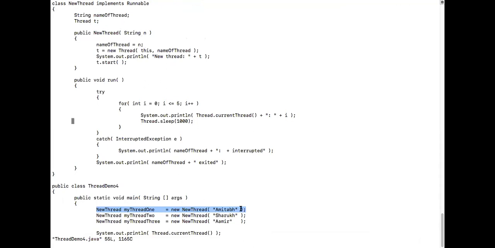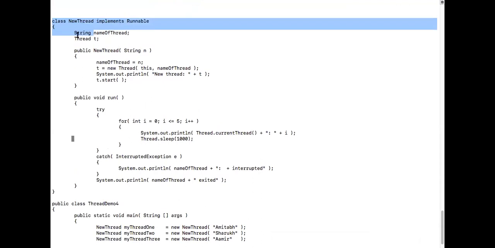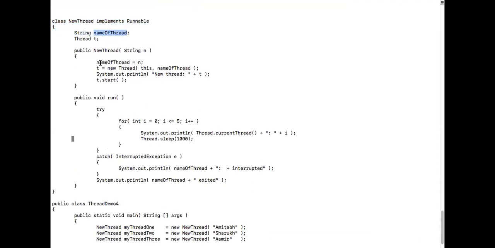So what is string n containing now? Amitabh, sir. It contains Amitabh. Okay, now I'll enter into this. So n I'm storing into name of thread, correct? Which is again a string, isn't it? Yes, sir. Okay, now what is name of thread now? Amitabh, sir. I've given the name of thread as Amitabh, isn't it? Yes, sir.